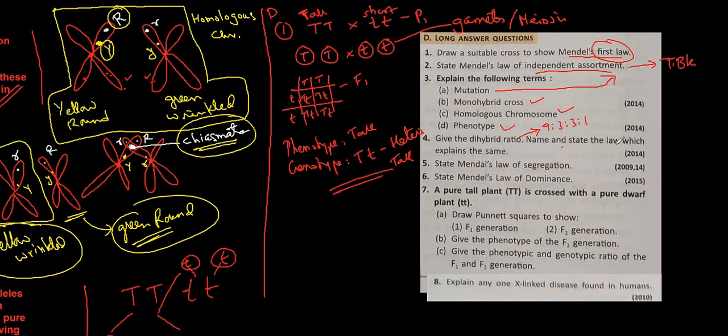And name and state the law which explains the same. That is question number 2. So refer to question number 2, because it is the law of independent assortment. Law of segregation, in the previous question it was there. Law of dominance, it was there in the previous question. Let us move on to question number 7.